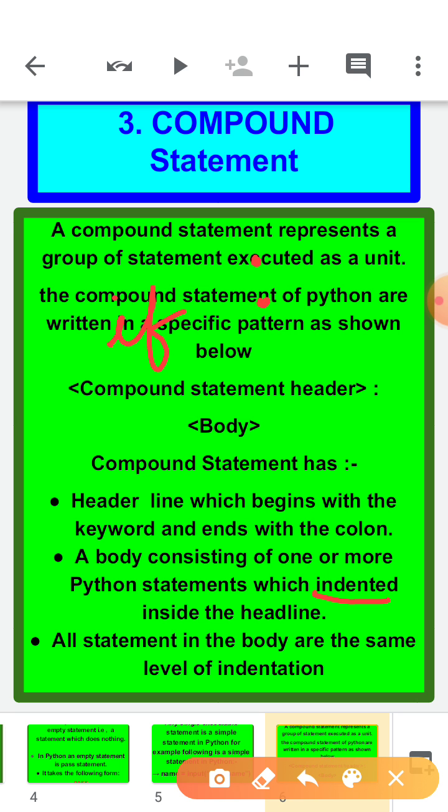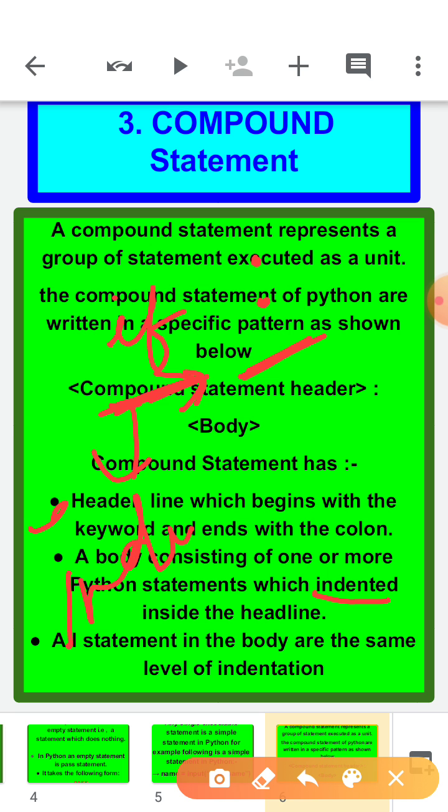So if is starting here, and whenever you write something else in the next line, that next line does not start from here, just below the if. It starts a little bit inside, a little bit inside from if. This little bit of inside space is called indentation.